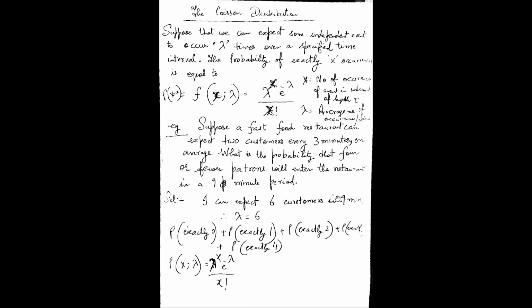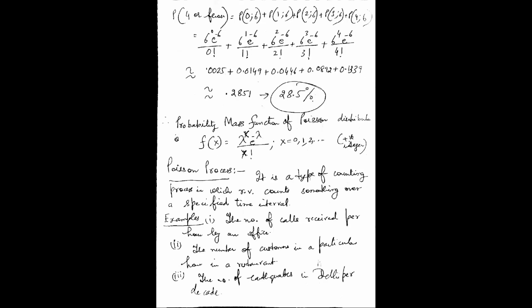So what I have done today is that I have introduced you to the concept of a random process, and I have tried to explain the difference between a random process and a random variable with the help of an example. I hope that example suits your domain also. And then I have tried to introduce the Poisson distribution, and we have taken an example also to solve a question based on the Poisson distribution. Right. So if you have any questions, please ask.